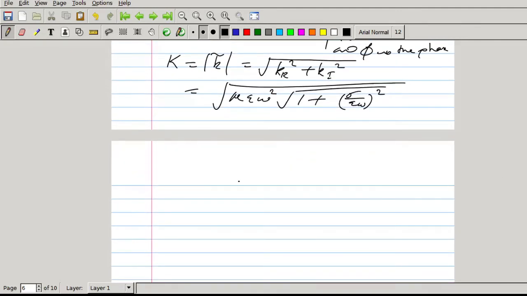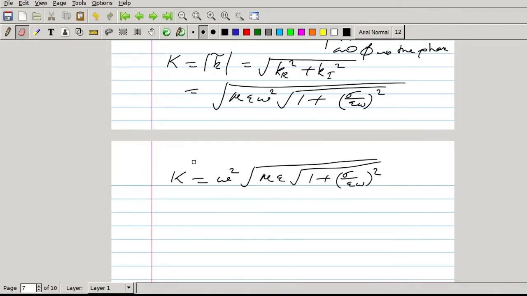Taking omega square outside, we can write the modulus as omega into square root of mu epsilon into square root of 1 plus sigma by epsilon omega the whole square. Sorry, omega square, when I take outside, this will be omega. So this is the expression for k.